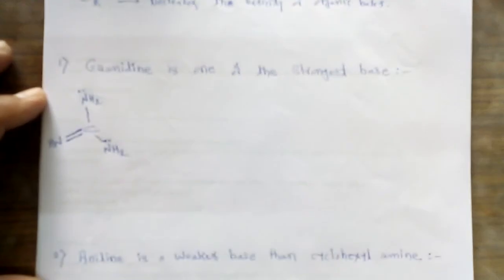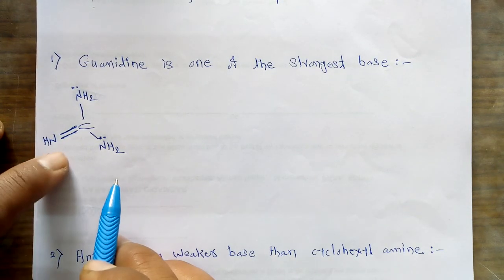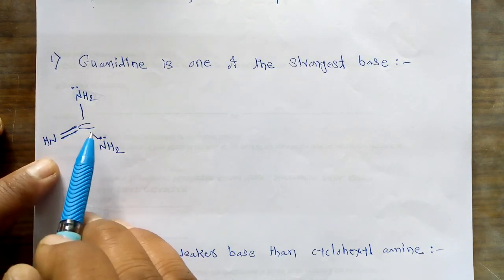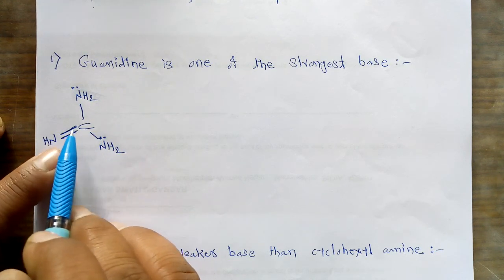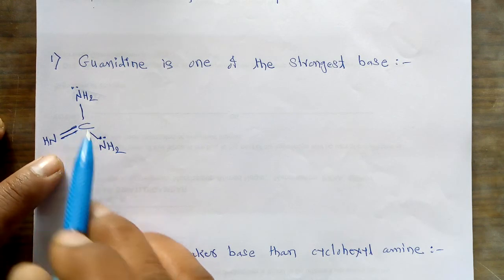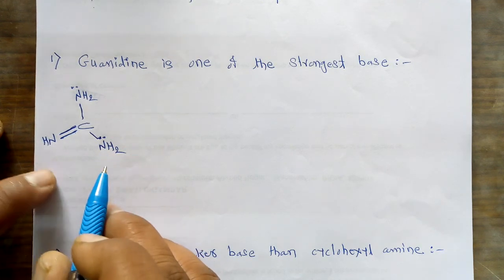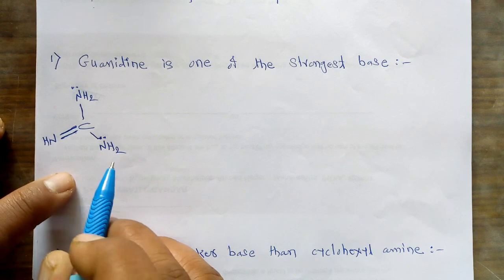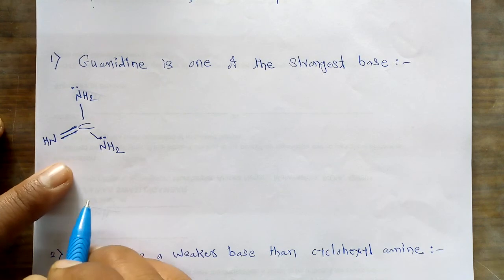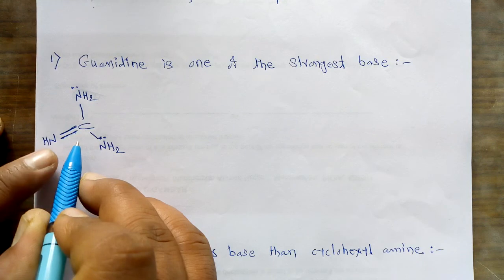First of all, this is the structure of guanidine. This is the guanidine molecule, which consists of 3 nitrogen atoms and 1 carbon atom. There is a valency of 4 for this centrally situated carbon atom, and it consists of 3 nitrogen atoms having a lone pair on the nitrogen. Now our interest is why this guanidine is called the strongest base. For this purpose we have to take into consideration the structural changes that can take place when this guanidine donates its lone pair to the proton.